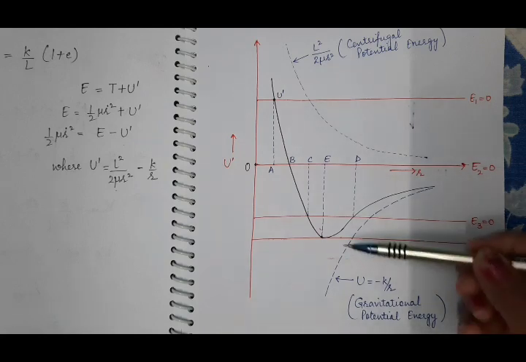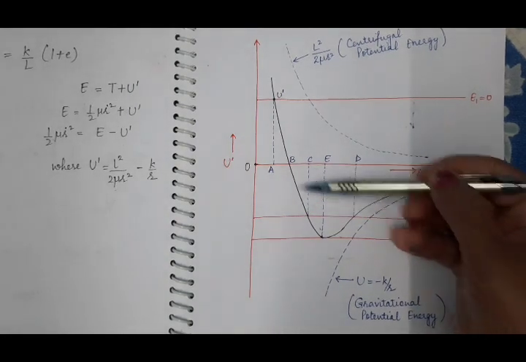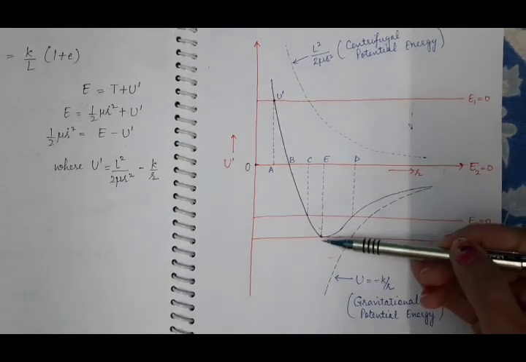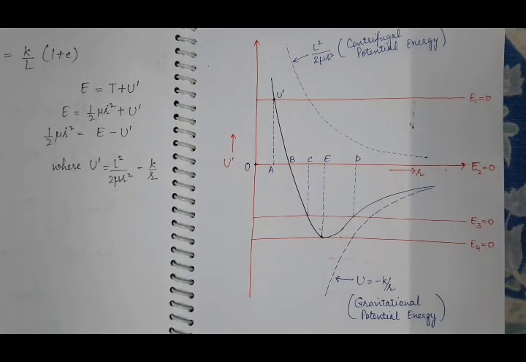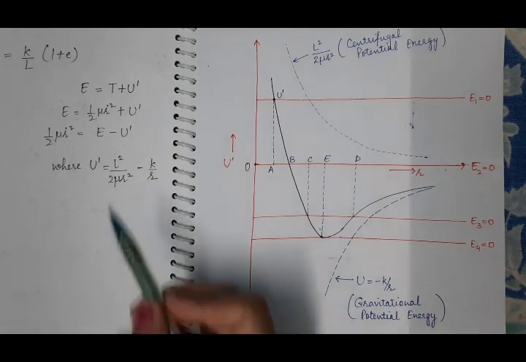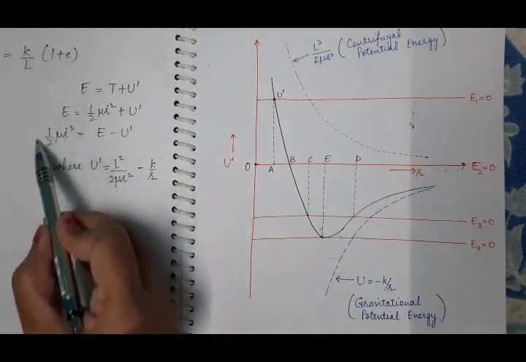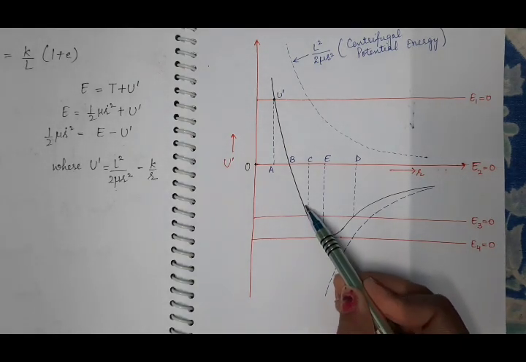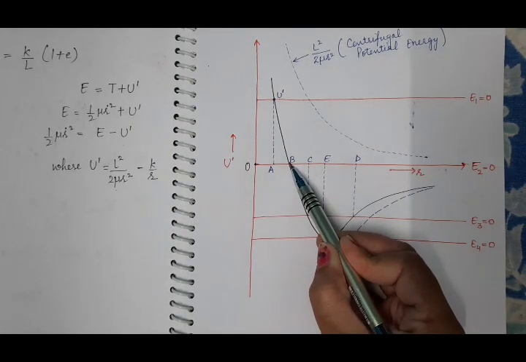After that, U dash starts to increase, meaning it is becoming less negative up to point B. If U dash is increasing, its kinetic energy will decrease. We are moving the body more and more closer towards the center of the force with passing time, so the kinetic energy of the body is decreasing until point B.